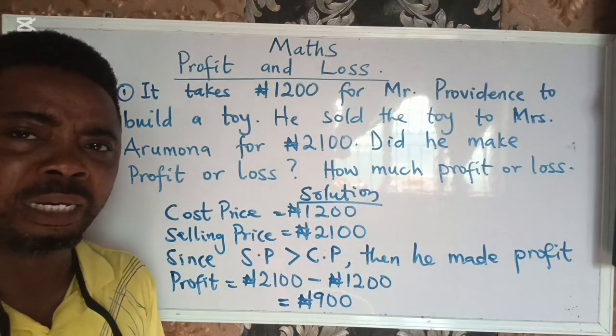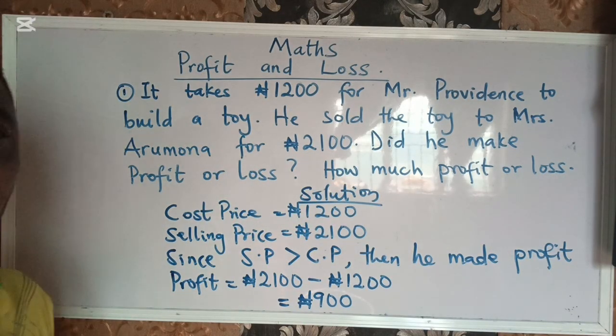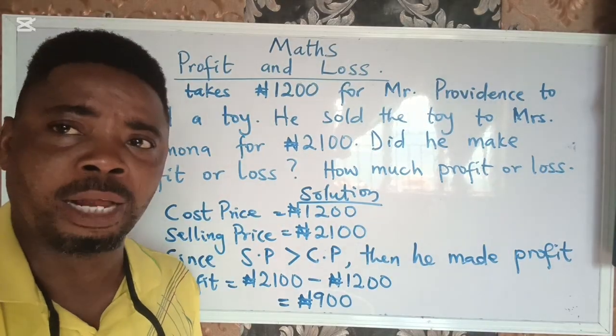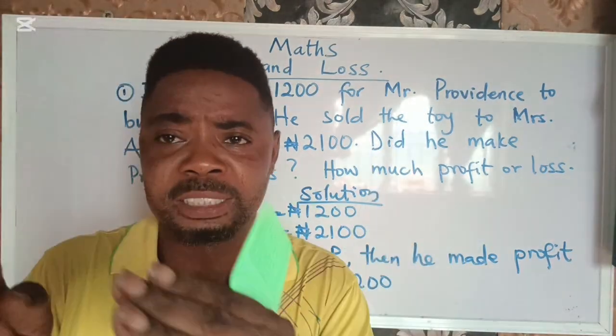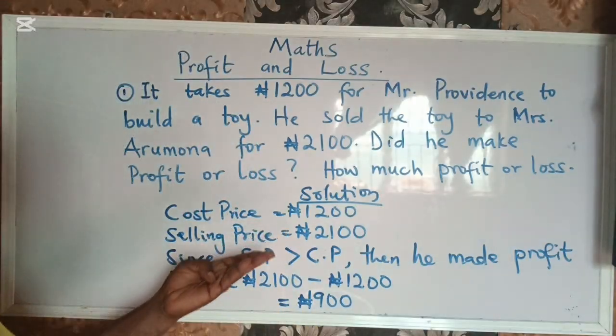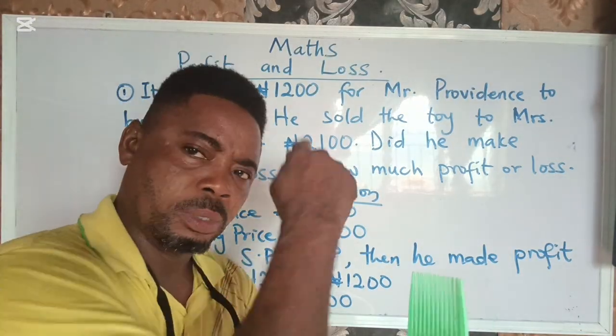Now look at it very well. You can go through it and check it. It is 900 naira. Then let's look at the second one. But before you go to the second one, we are going to discuss some things. Since you have started getting to know all this, let's check what we need to know.